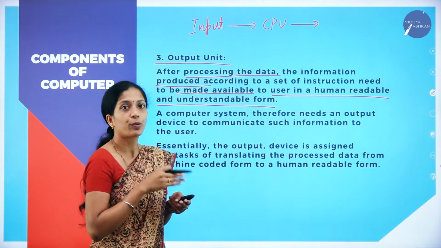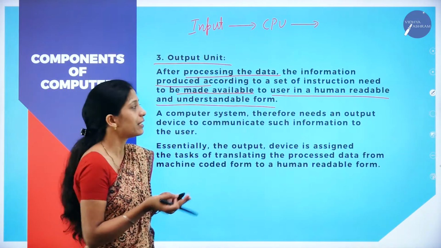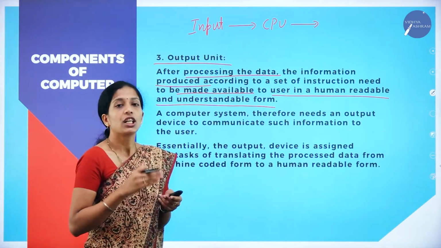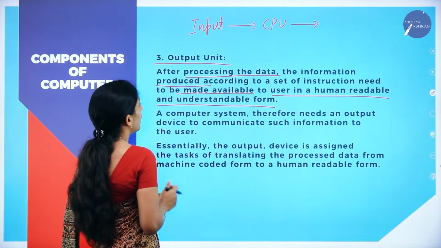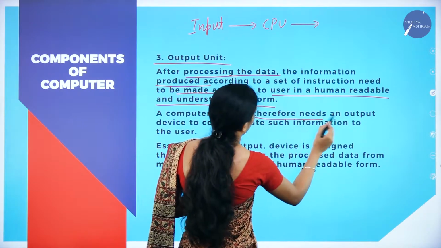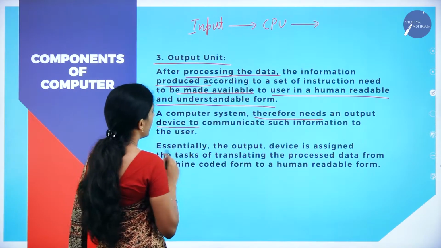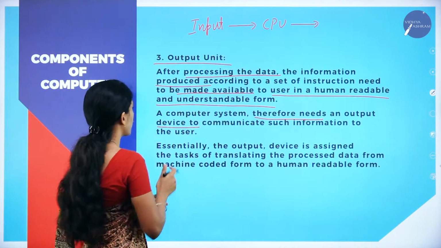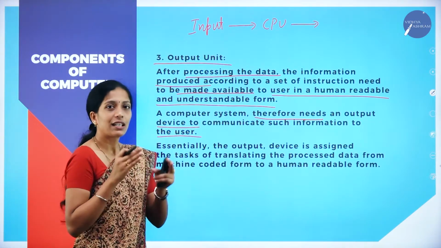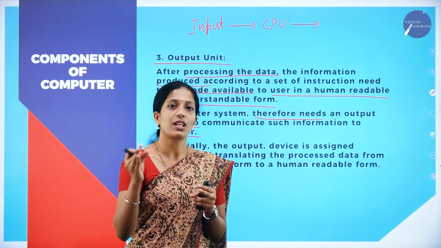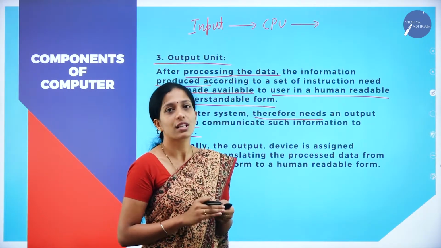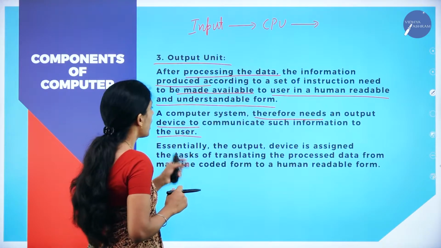So here the output unit will make available that information in a human readable or human understandable manner. A computer system therefore needs an output device to communicate such information to the user. A device is required to present that information to the users.